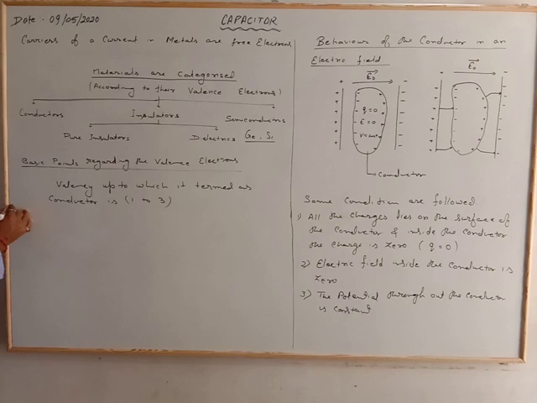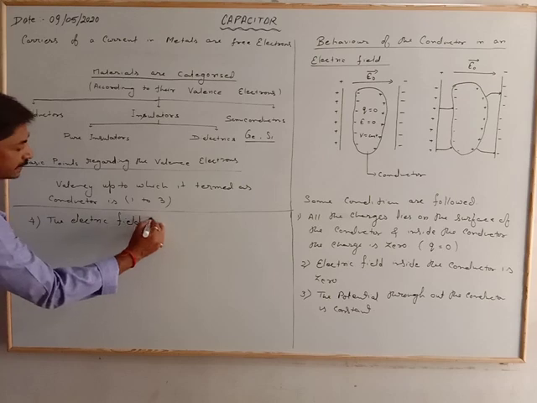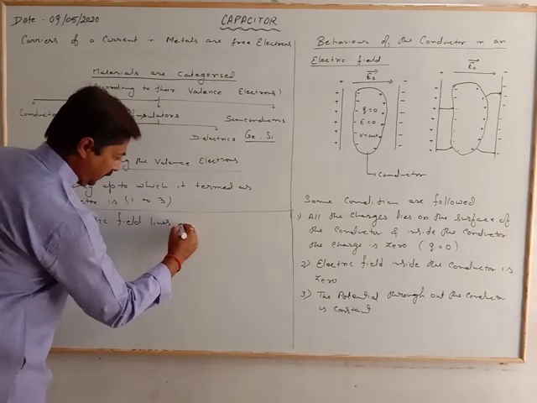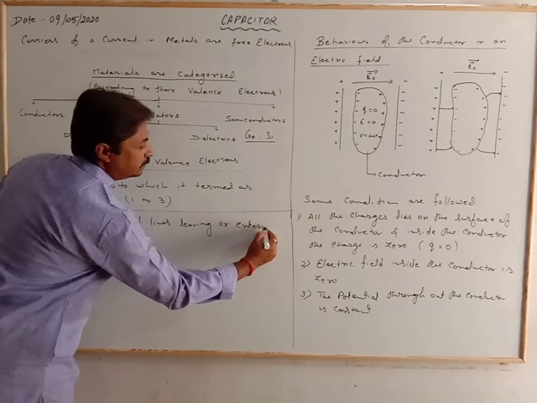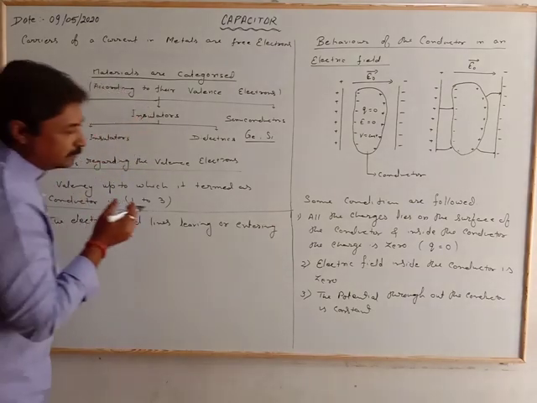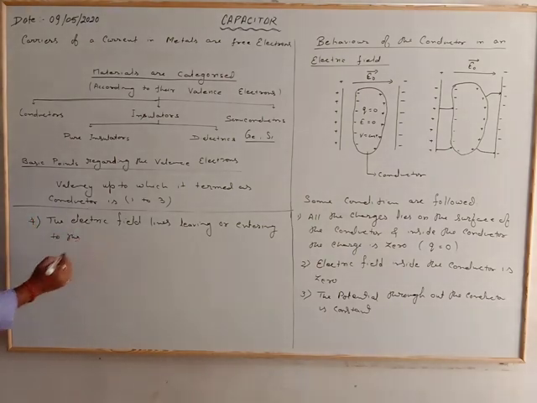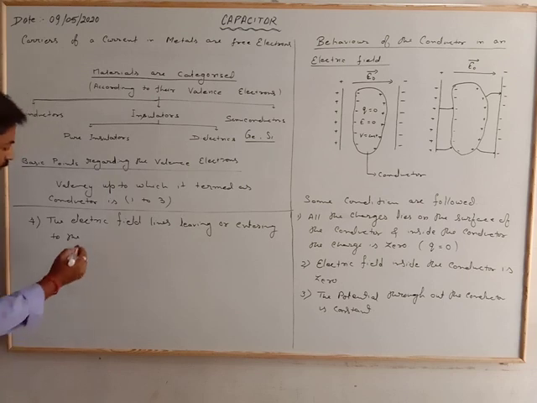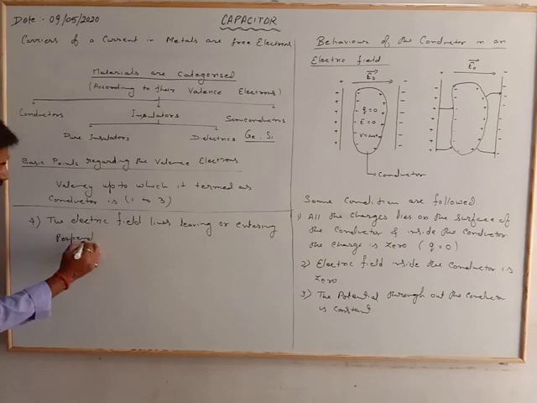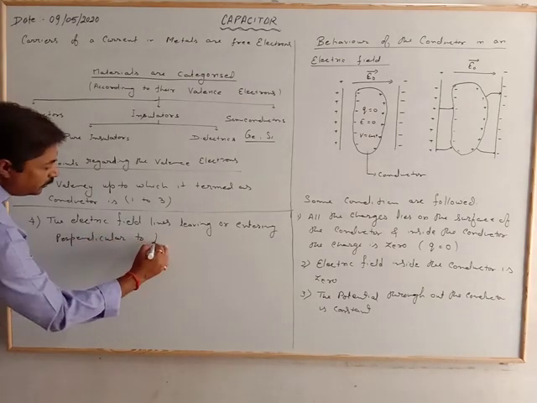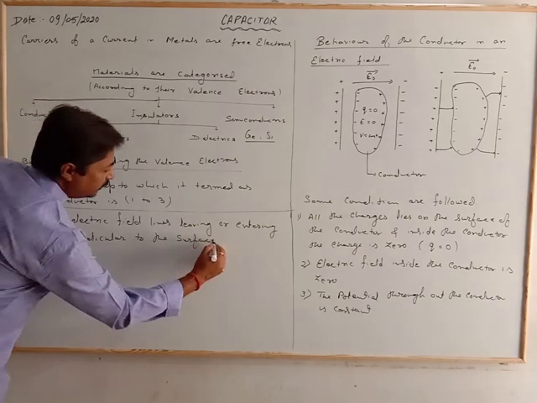Fourth point: the electric field lines leaving or entering the surface of the conductor are perpendicular to the surface.